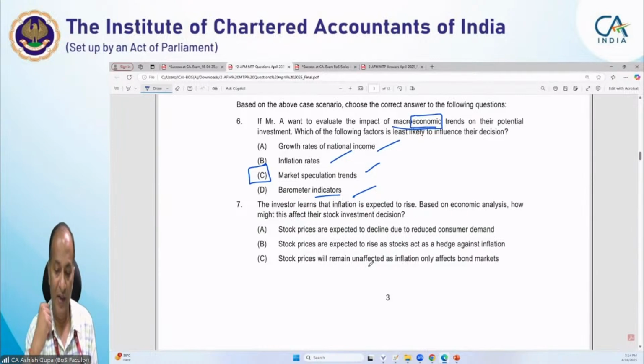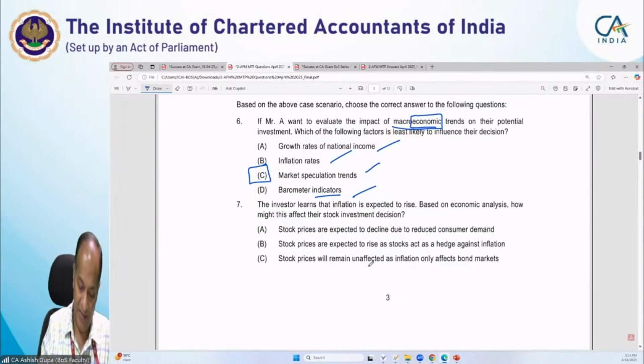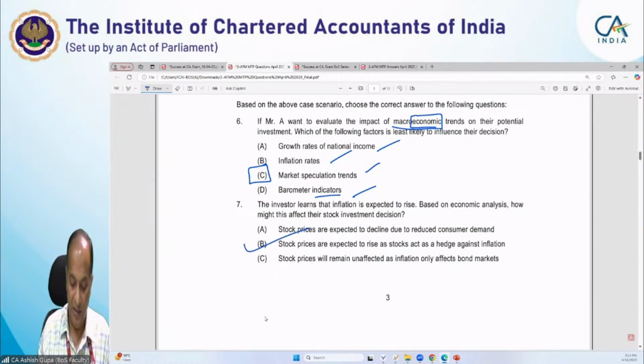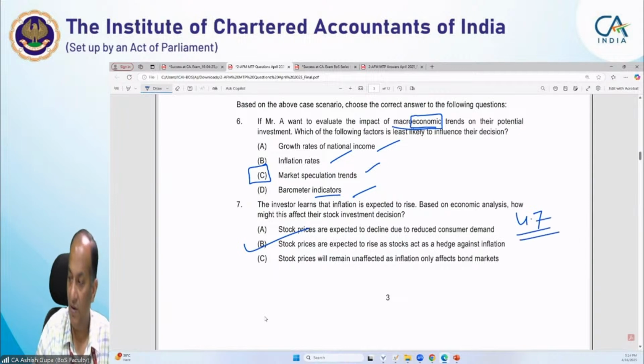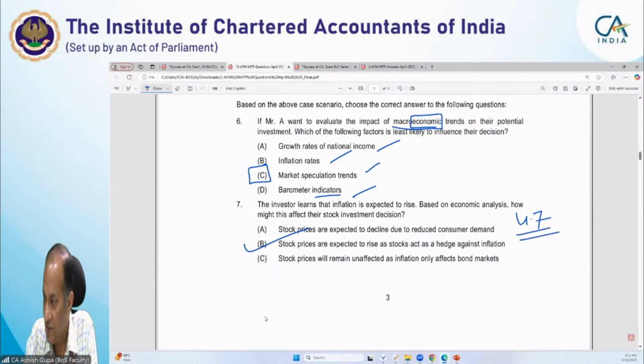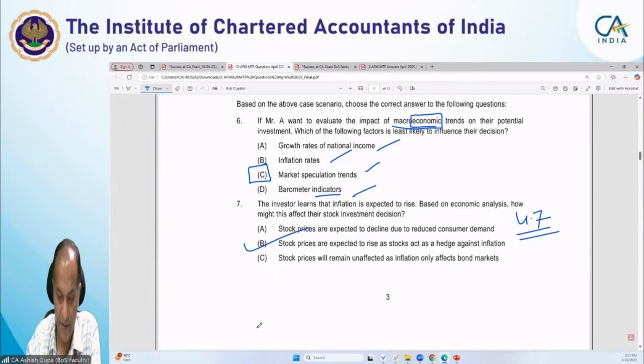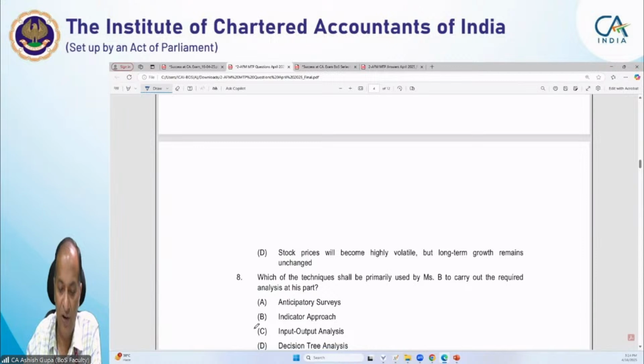So generally what happens, we can say that stock prices are expected to rise with the rate of inflation. You can refer to this detail on page number 4.7. Yes, Boni, you are correct, beta. It is option B. Yes, Jyoti, you are also correct, beta. Okay, students, this kind of knowledge you should have.